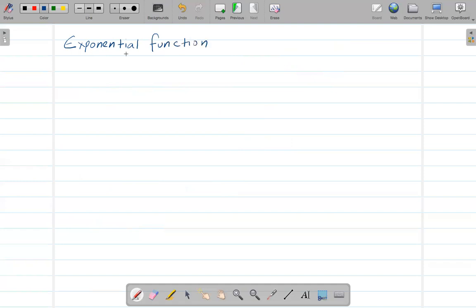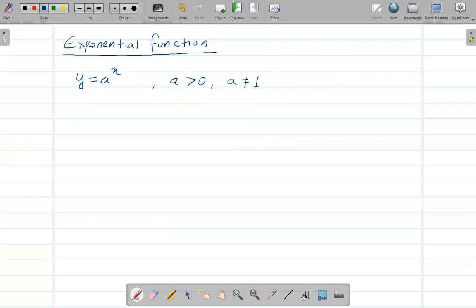Exponential function. So the exponential function is y equals, let's say, a to the power x. This a on the bottom is some constant, right? And it has some conditions. The a on the bottom should be greater than 0. It should be a positive number. And also this a cannot be 1. Okay, so if we have this condition and this form,